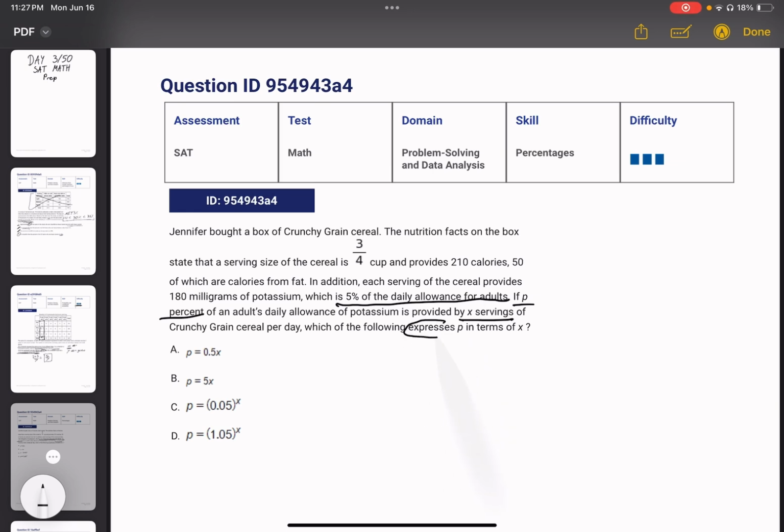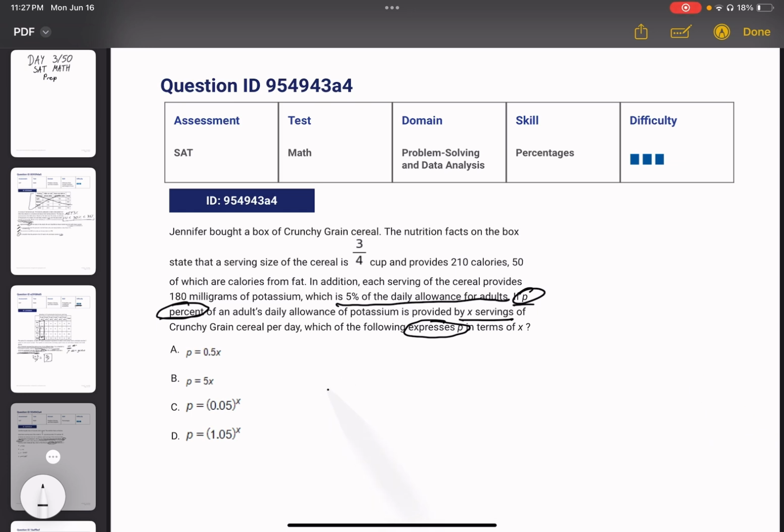So remember, it expresses P. We're not given an equation here, so we don't have to manipulate it, but we have to create it from scratch. So it's very important that you keep this in mind, P%. We're not writing decimals because we're going to write whole numbers, which is the percent. The number is the percent because that's denoted by the variable we're given.